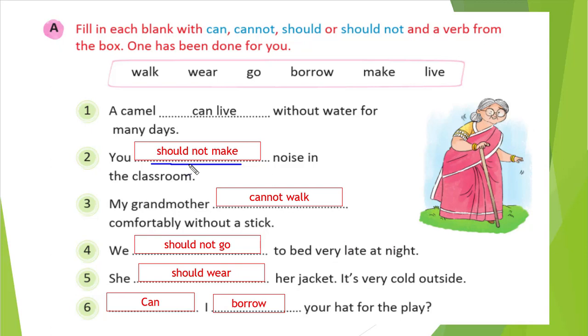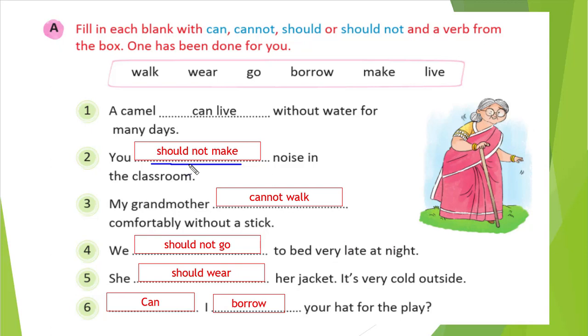My grandmother blank comfortably without a stick. So your grandmother will not be able to walk without a stick, correct? So my grandmother cannot walk comfortably without a stick. Okay, let's see the fourth one: we blank to bed very late at night.